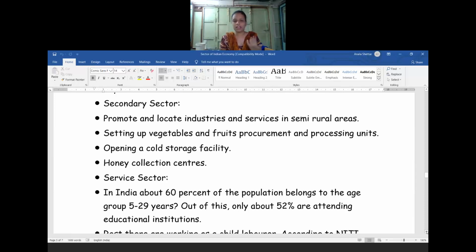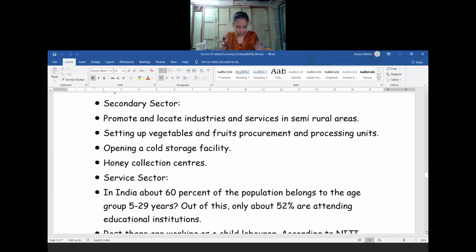In the secondary sector, by opening cold storage devices and warehouses, as well as by setting up industries and factories in these semi-rural areas, those people will go and work in that particular area, so they will earn a little bit more extra income, as well as in their rural areas. So what about the service sector then? How will the service sector create the employment level in the rural areas as well as in the urban areas?